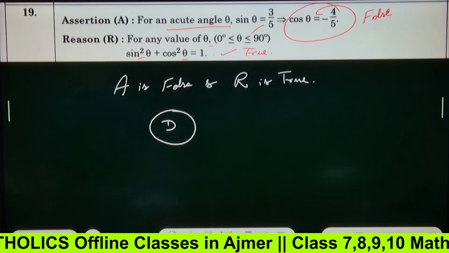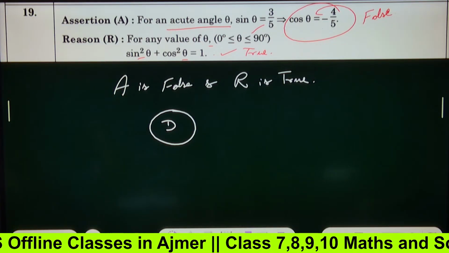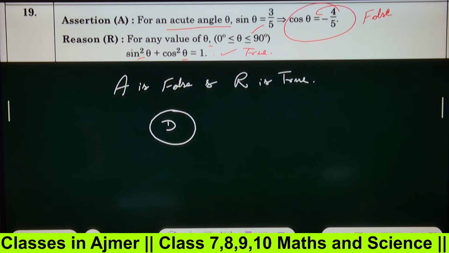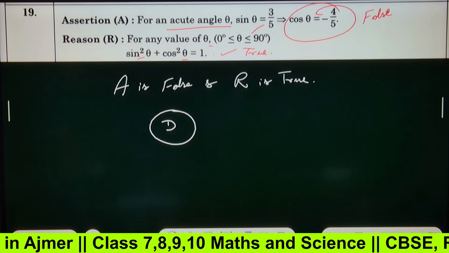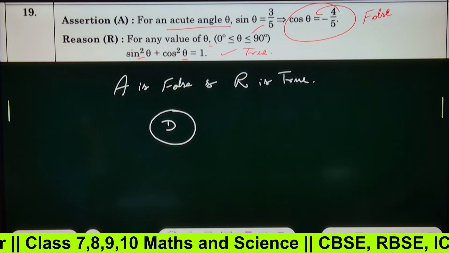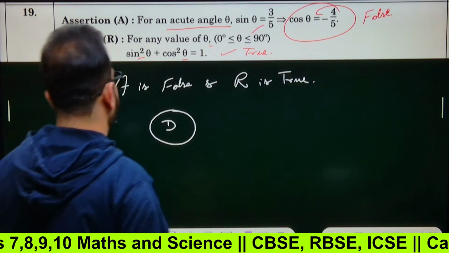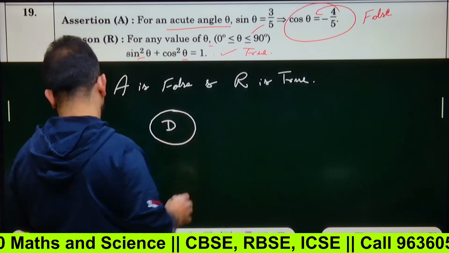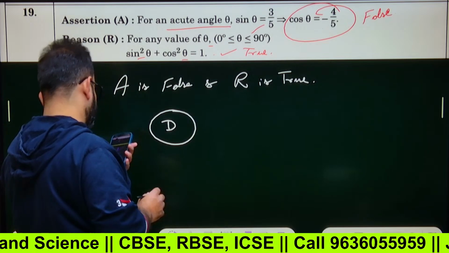Option number D, according to the scene, assertion is false, reason R is true. Yes, option number D. 19, option number D is correct. Got the point? Any doubt? I think no doubt.